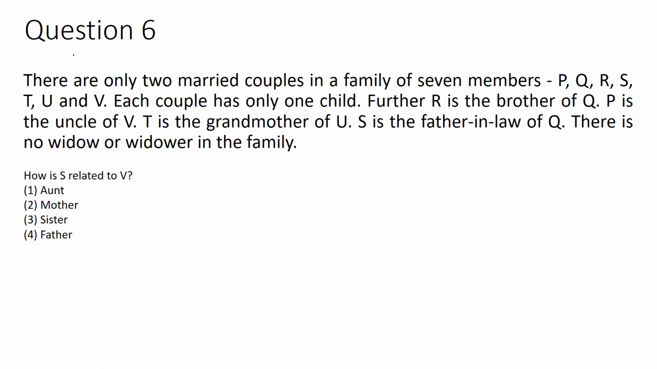So dear students, let us now consider the next question here. Let us try to draw the family tree based on the instructions that are given here. It is mentioned that there are only 2 married couples in a family of 7 members. It is also mentioned that there is no widow, there is no widower in the family. So 2 married couples are there, husband, wife. It is also mentioned that each couple has only 1 child. Did you get me? Each couple has got only 1 child.